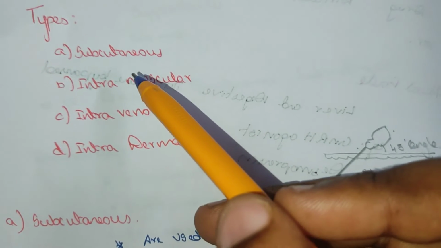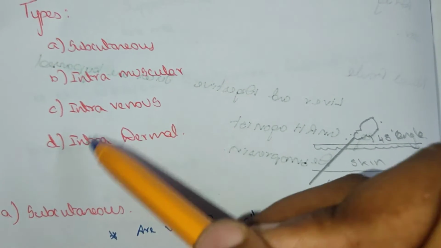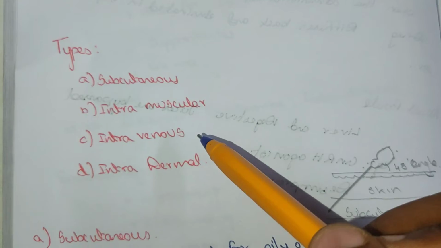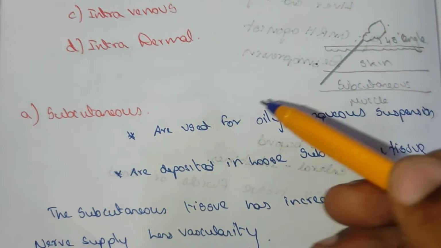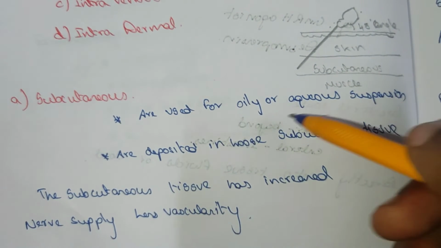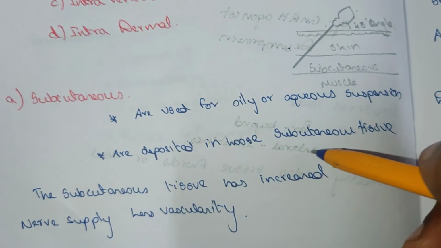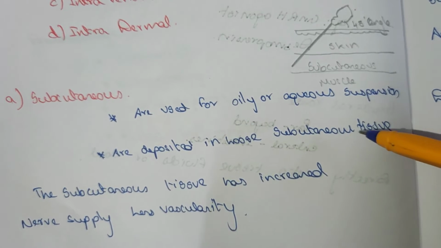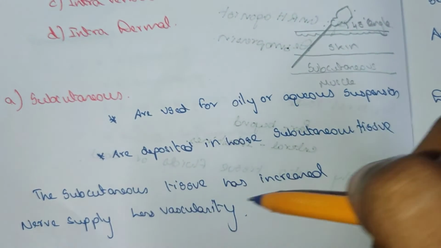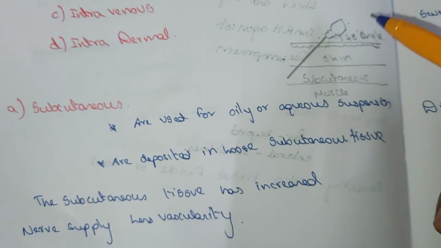Types are subcutaneous, intramuscular, intravenous, and intradermal. These are the types of injection. Subcutaneous is used for oily and aqueous suspensions, which are deposited in loose subcutaneous tissue. The subcutaneous tissue has increased nerve supply and less vascularity.